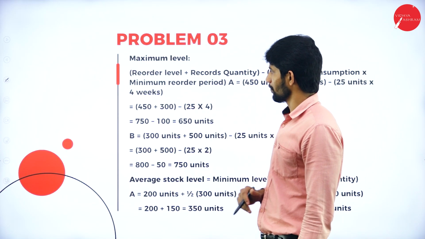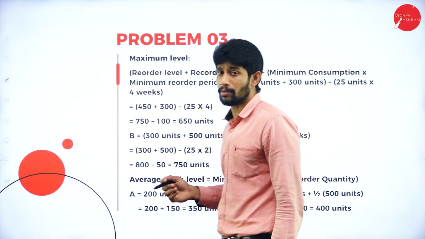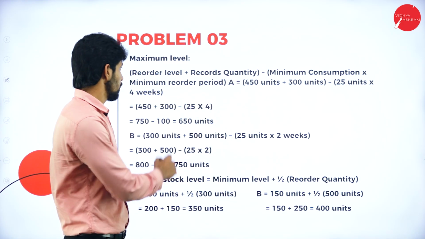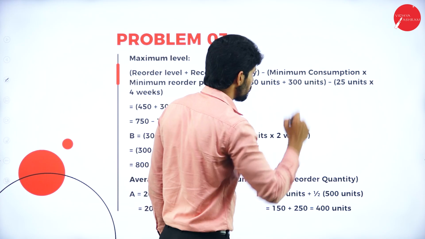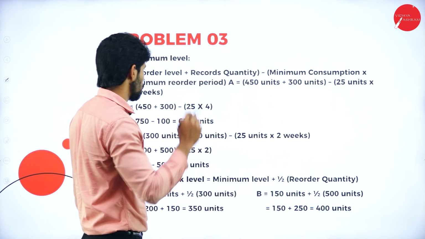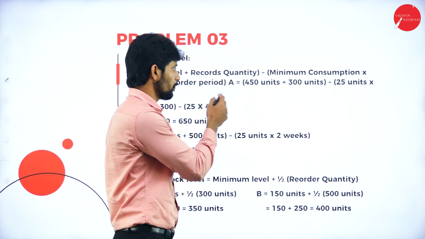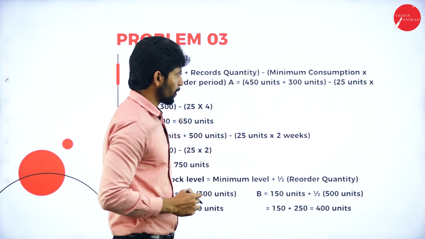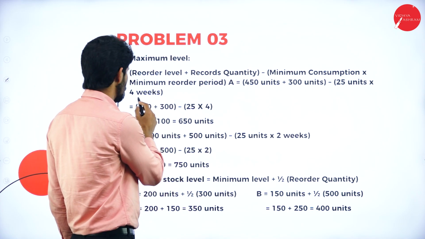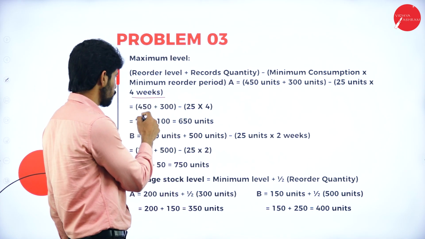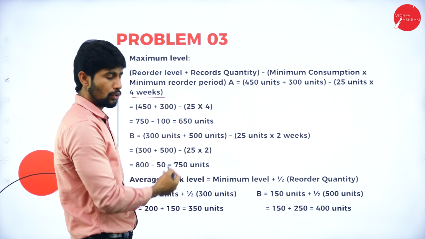Next, maximum level. So what is the maximum level formula? Reorder level plus reorder quantity minus minimum consumption into minimum reorder period. So for component A, 450 units plus 300 units minus 25 units into 4 weeks. So 450 plus 300 minus 25 into 4.